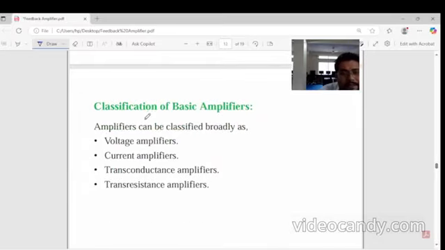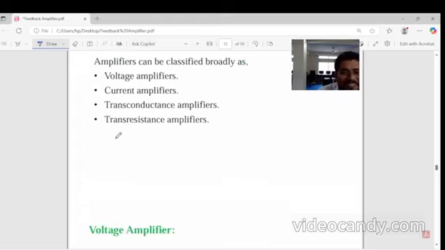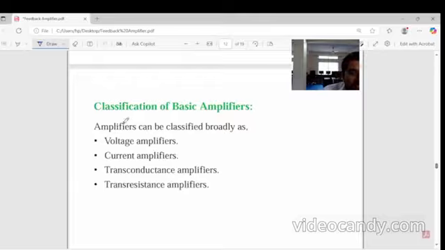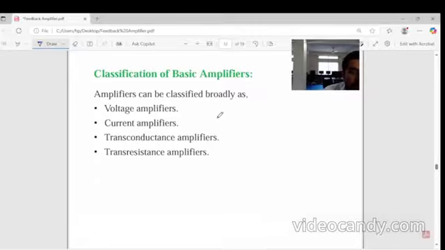Now we can see the classification of amplifiers. There are four types of classification of amplifier. This is an important question, they will ask it in the exam, so you have to study very carefully. The amplifier can be classified broadly into four types.